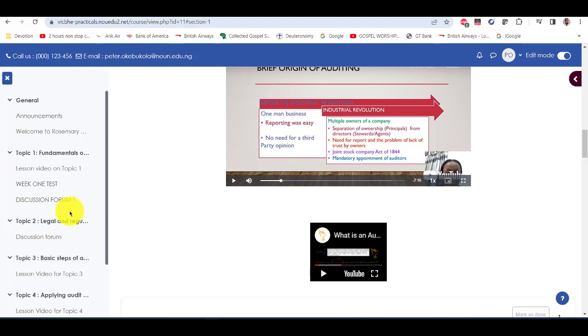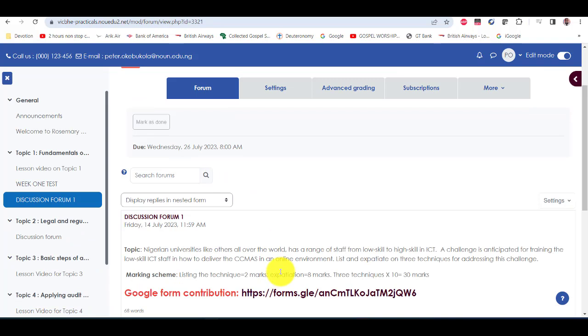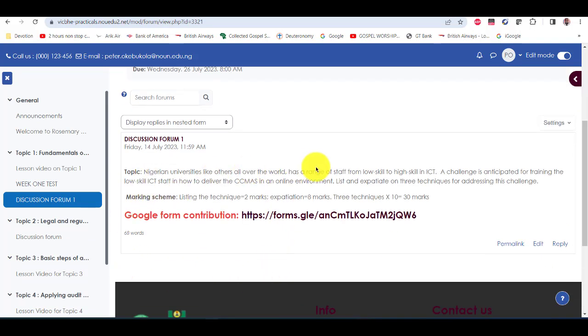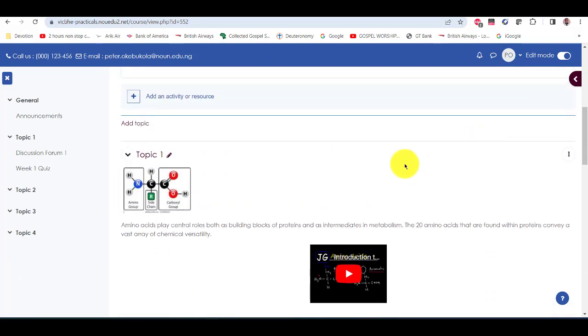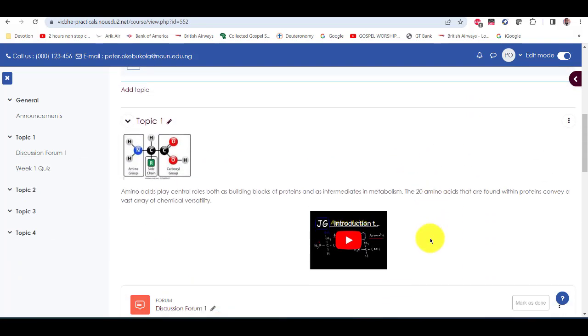So on Wednesday, they go take the discussion forum. This is the discussion forum which she had already put in here, and this is the Google form. Now let me get back to the Prosalius site, because that's where we're going to be intervening. We had to leave here because Prosalio hasn't got his own video lesson.